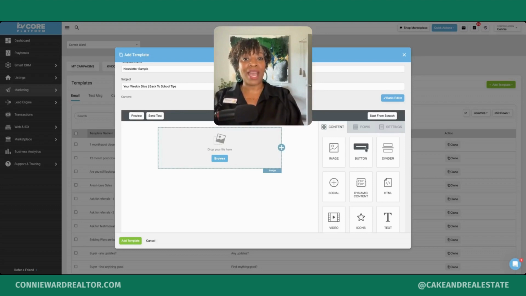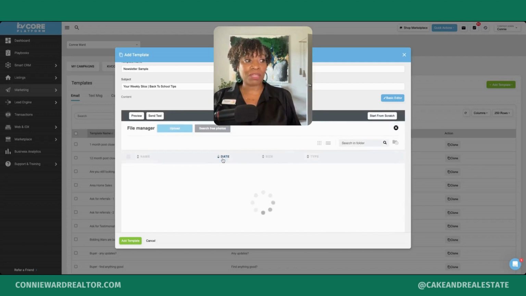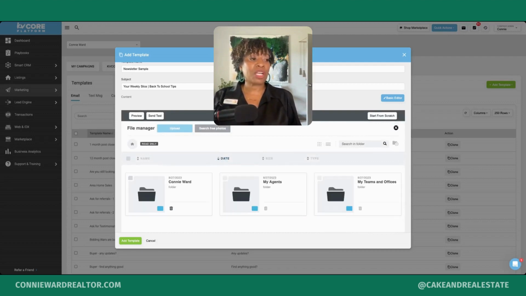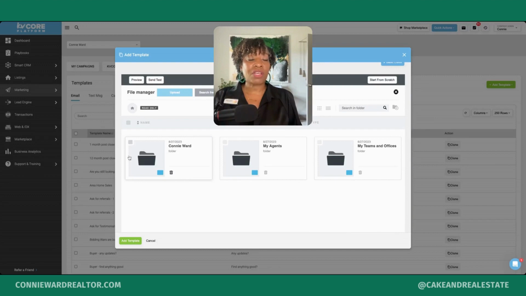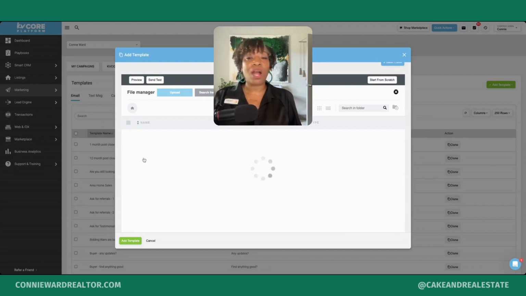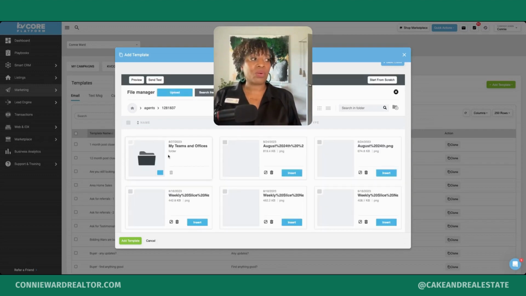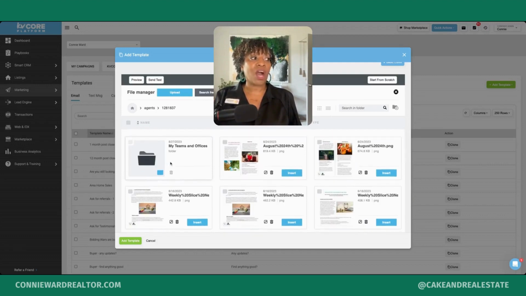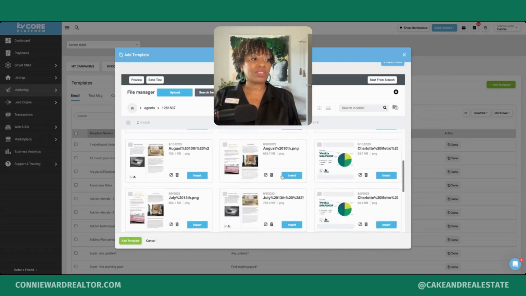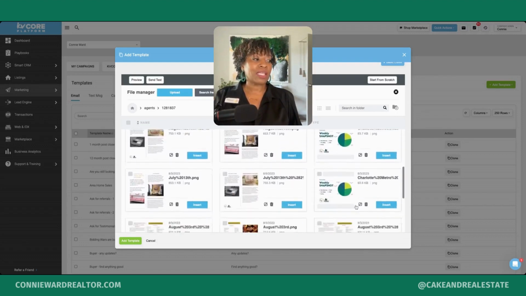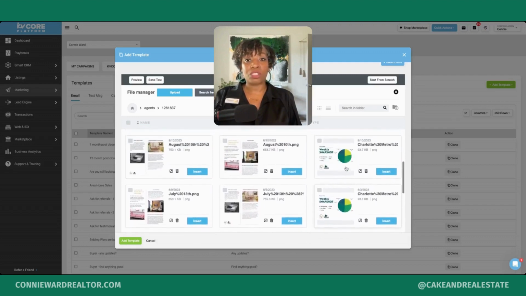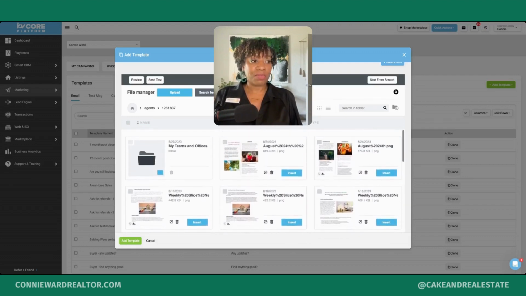So this is where I can now insert my image. So I'm going to browse my computer and find the image that I want to use. And since I've created newsletters and other things within KVCORE, I've uploaded some images to my KVCORE. And so the image that I may want to use could already be in KVCORE. But for this purpose, let's pretend that the image that I want to use has not already been uploaded. You can see these are some of my other articles and the weekly snapshot, which is a market report that I include in some of my newsletters.